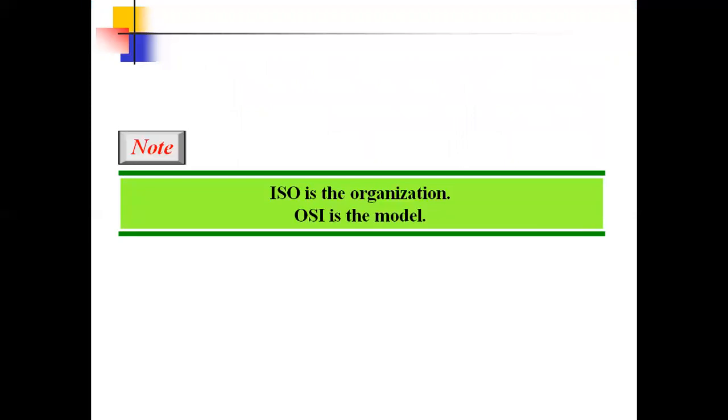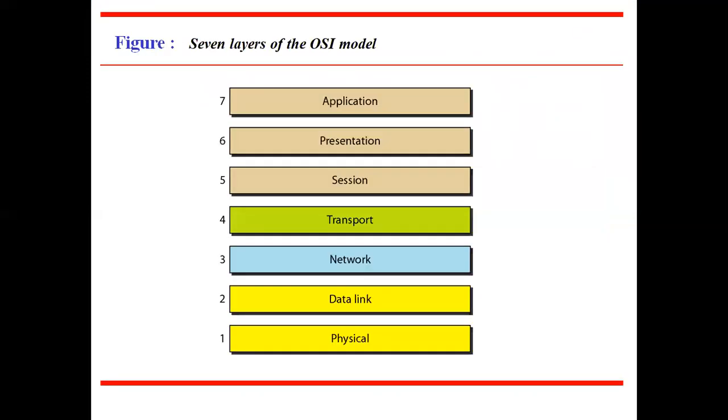Here ISO is the organization and OSI is the model. The purpose of the OSI model is to show how to facilitate communication between different systems without requiring changes to the logic of the underlying hardware and software.